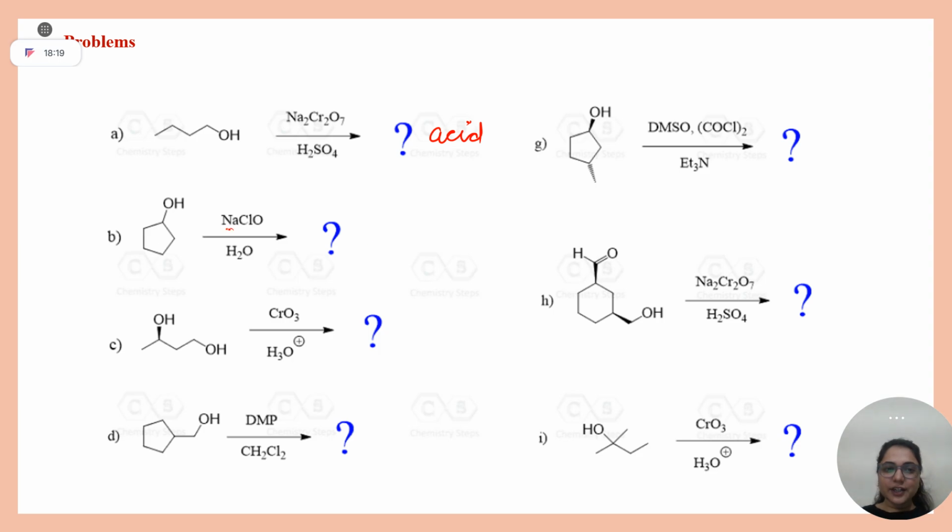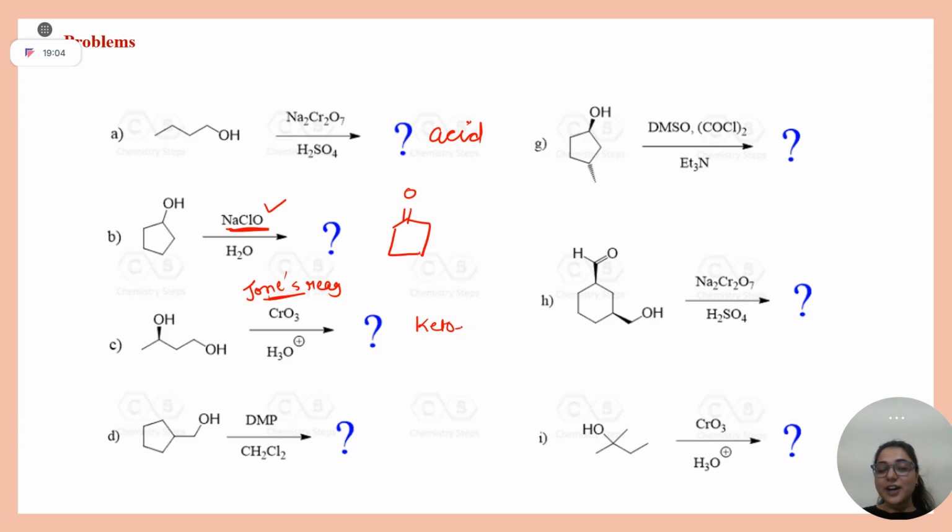Okay, I have keto, not covered, but it is also stronger. But you don't have to worry about it, right? Because secondary alcohol goes to ketone only. Yes or no? Okay, this is C. This is nothing but you can consider it as your Jones reagent. What will be the product here? Keto acid or keto aldehyde?